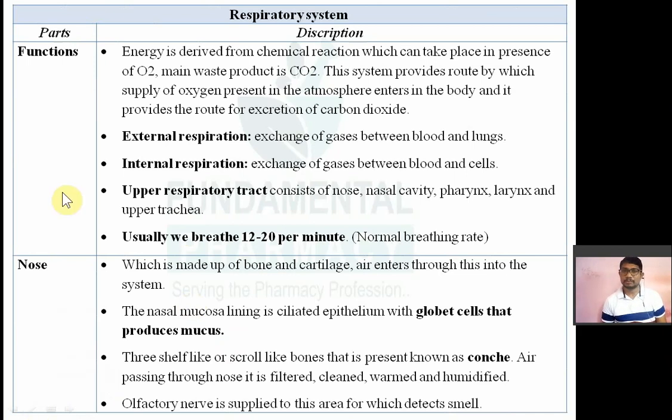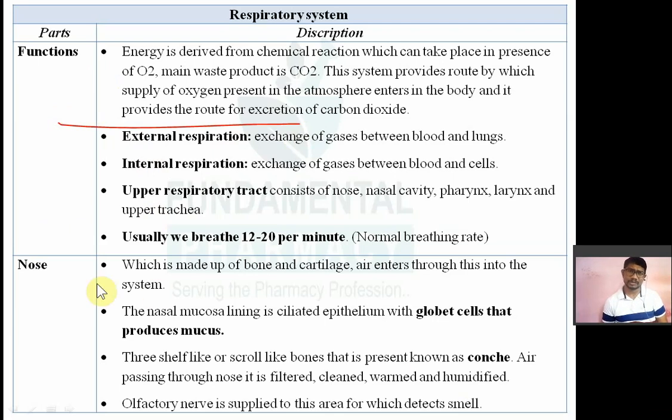So this system provides the route by which there is a supply of oxygen from the atmosphere and removal of carbon dioxide, which is a metabolic waste. Energy derived from chemical reactions can take place in the presence of oxygen, and the main waste product is carbon dioxide. The respiratory system provides a means for the supply of oxygen from the environment to your body, and removal of the metabolic waste, carbon dioxide.